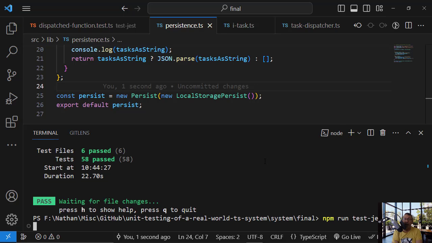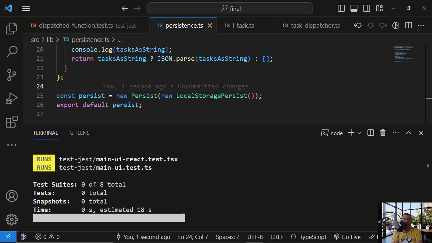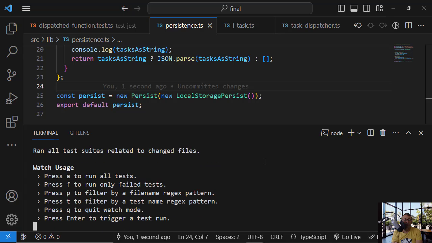So we will run jest, and it will finish and be in watch mode, and again we will add some space in persistence, and we'll see how fast jest responds to the changes. Okay, so now let's add a space.